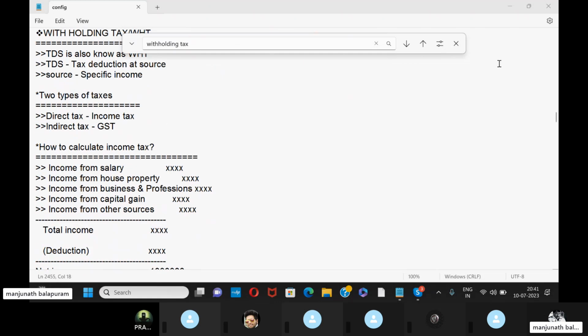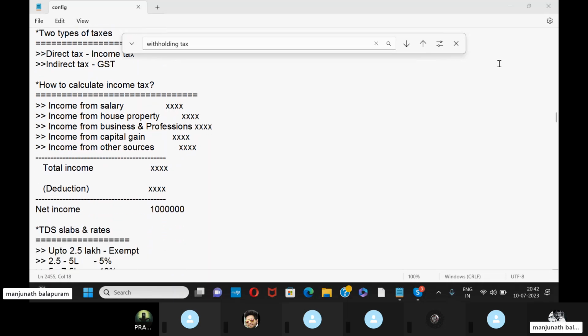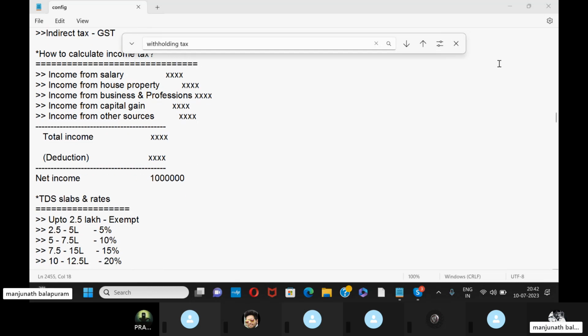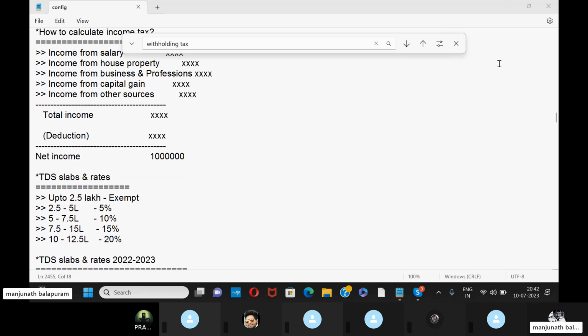So TDS is mainly imposed on income from salary, house property, income from business and professions, income from capital gains, and income from other sources. These are the main sources for TDS. Once you deduct all this, you get the net income. Now, TDS slabs.